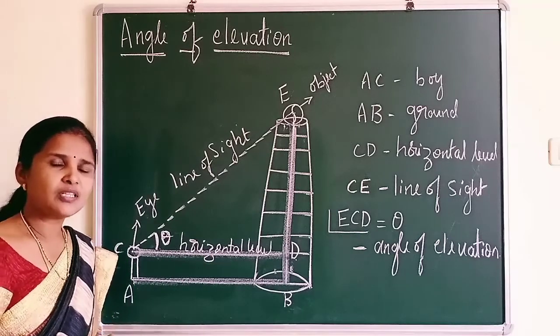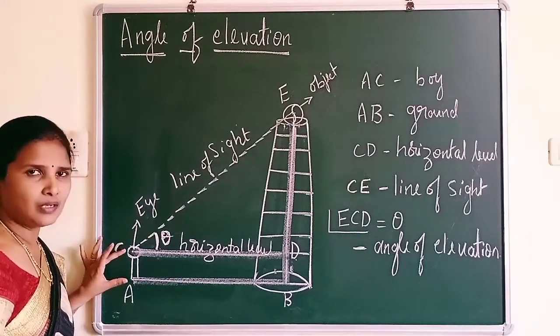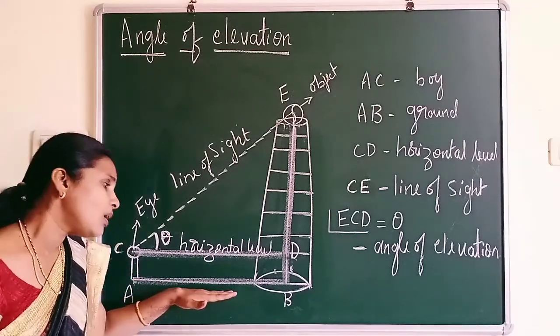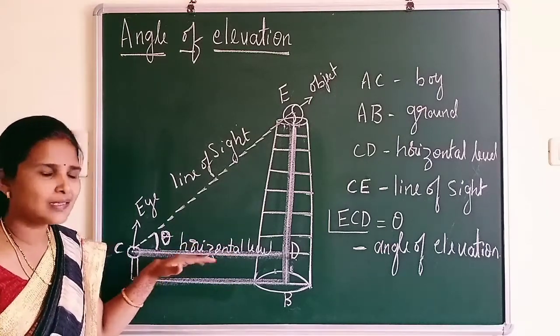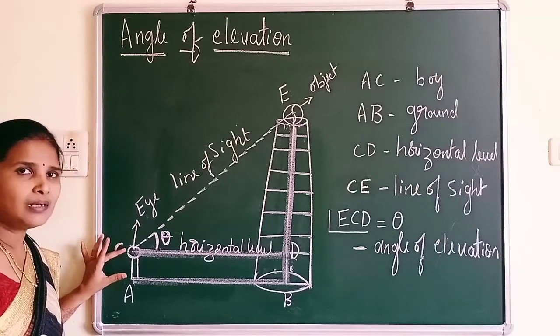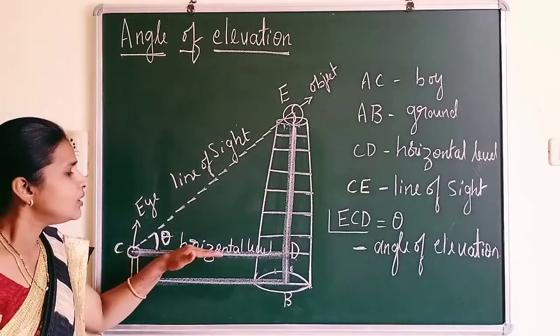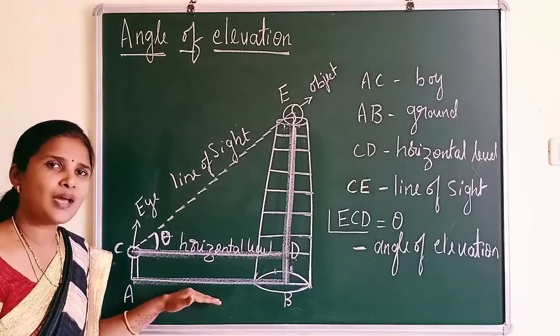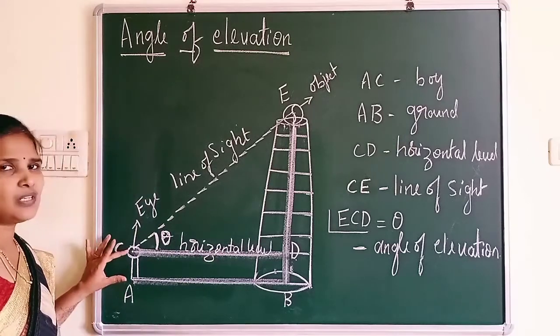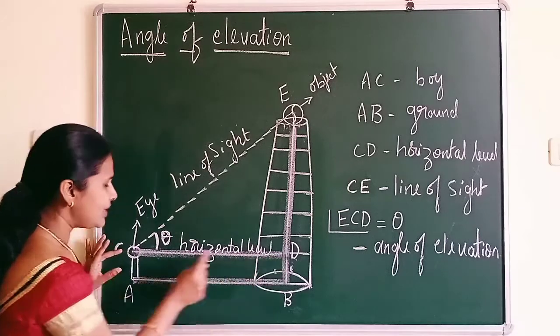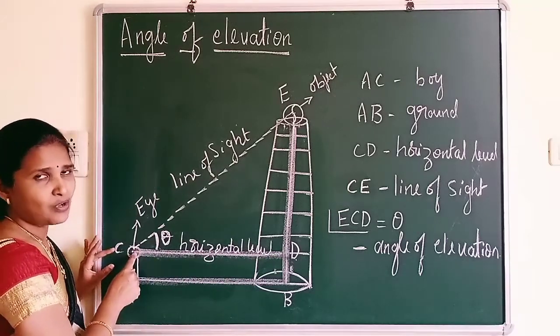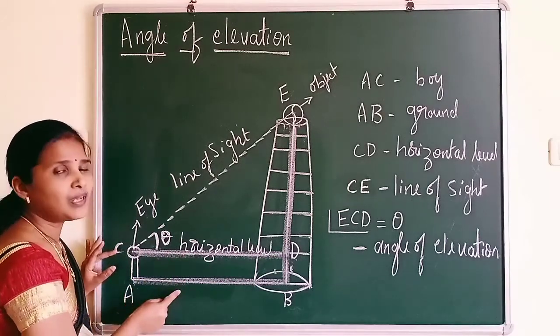Suppose in some situation think that there is no boy or a girl. That time the ground itself becomes the horizontal level. So the horizontal level will not exist when there is no boy or a girl standing on the ground. That time the horizontal level and the ground both are same. But in this situation here a boy is standing. So this horizontal level is a line through an eye of an observer which is parallel to the ground.